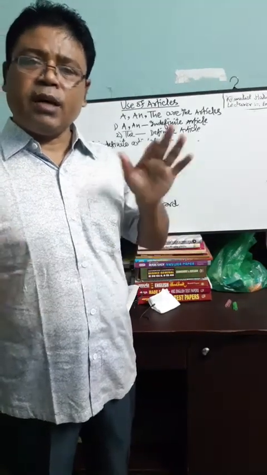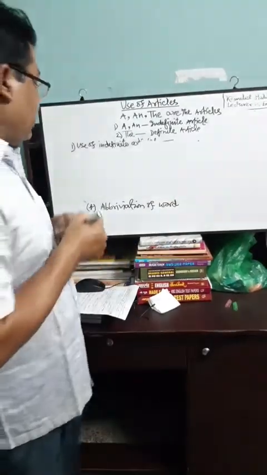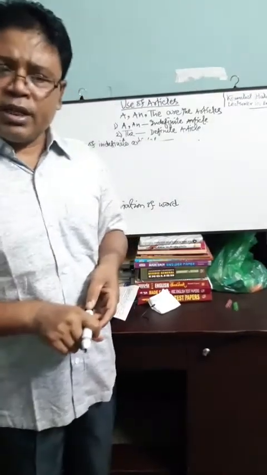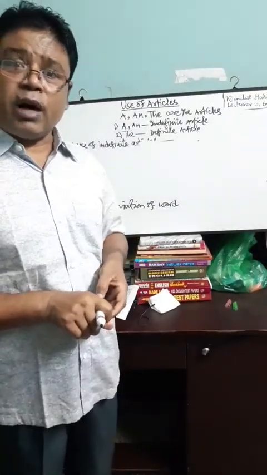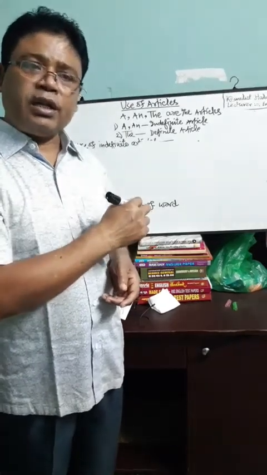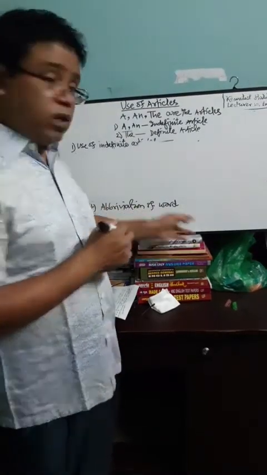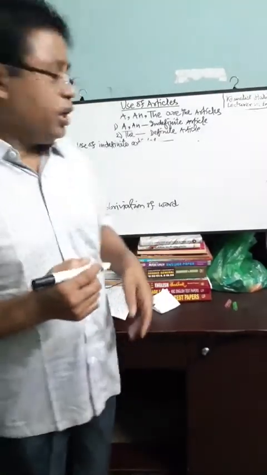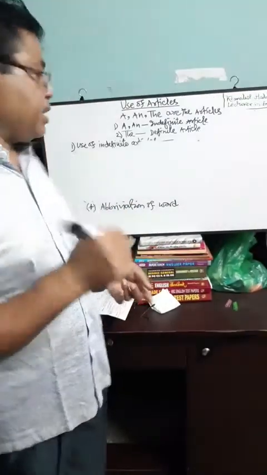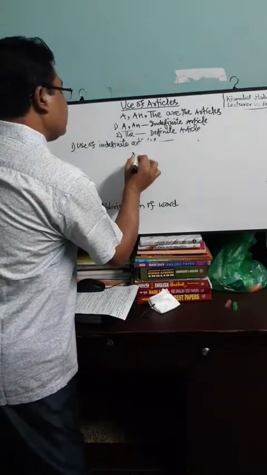Those are the abbreviations of real words. If the abbreviation is pronounced with a vowel sound, then AN will be used before that abbreviation. And if the abbreviation is pronounced with a consonant sound, then A will be used before that abbreviation. Look at the examples.